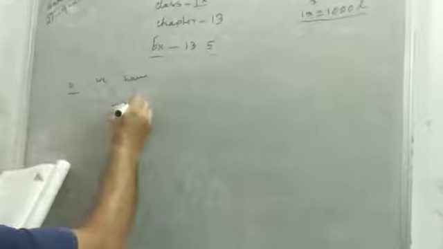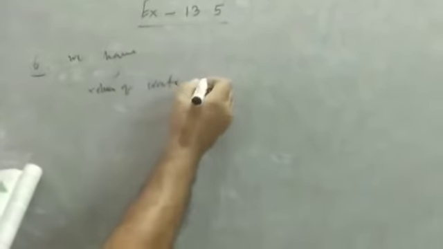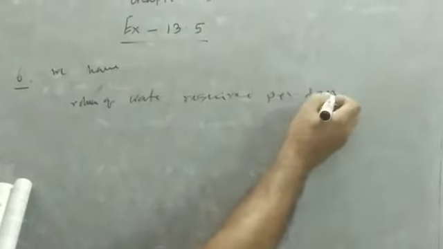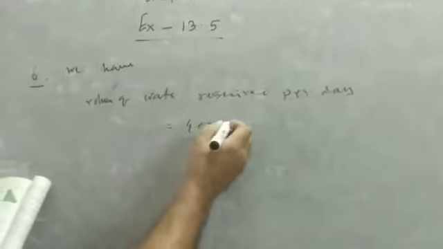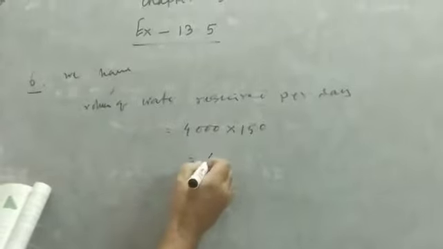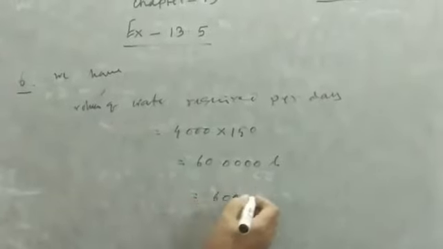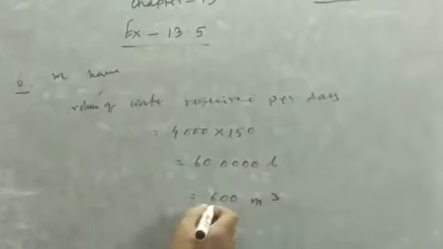So first we have the volume of water required per day for that 4,000 population, means 4,000 multiplied by 150, so that's 60 and then 4 zeros. Okay, it is in liter. Since the other unit is in meter, we can convert this liter to meter cube. Then we will divide by 1000. So it is clear that it is 600 meter cube. Dividing by 1000, it is 600 meter cube.